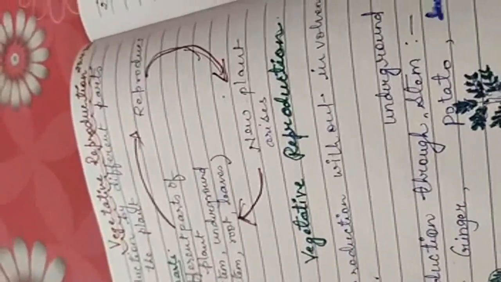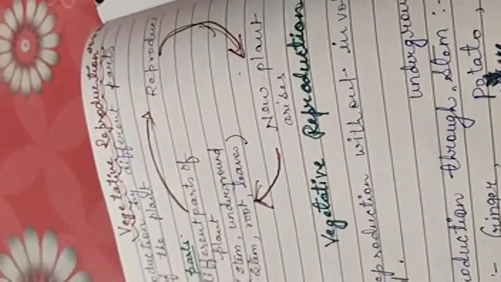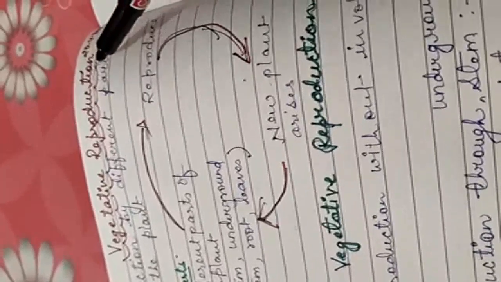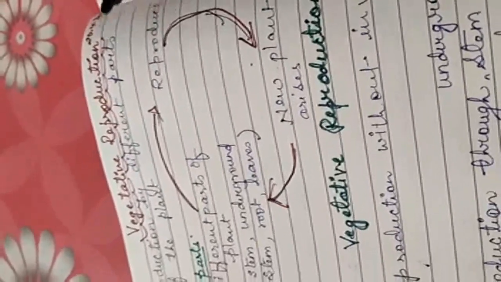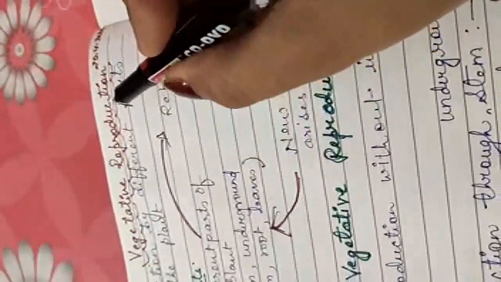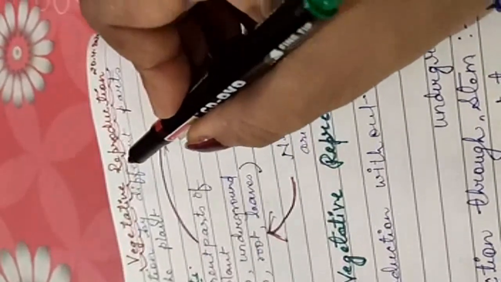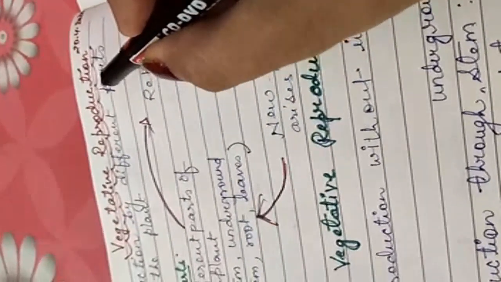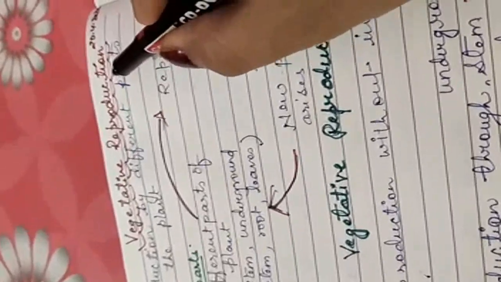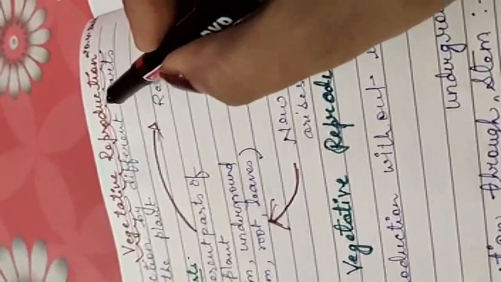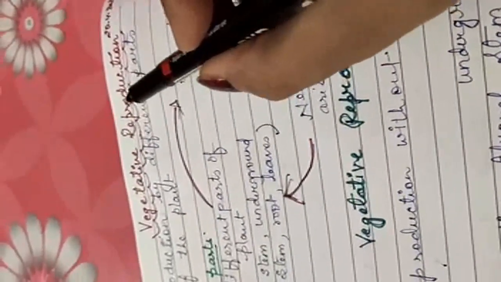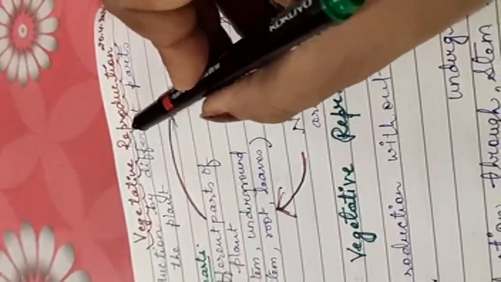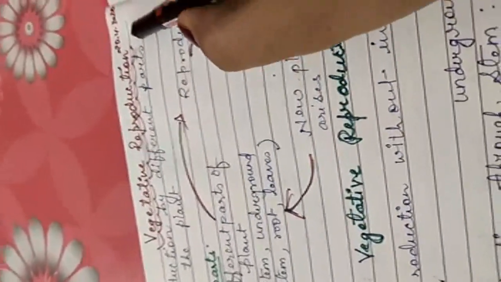Hello kids, welcome to the new topic, vegetative reproduction. All of you familiar with the word? Now, all of you are familiar with this word reproduction, because in the previous class you learned the word reproduction.